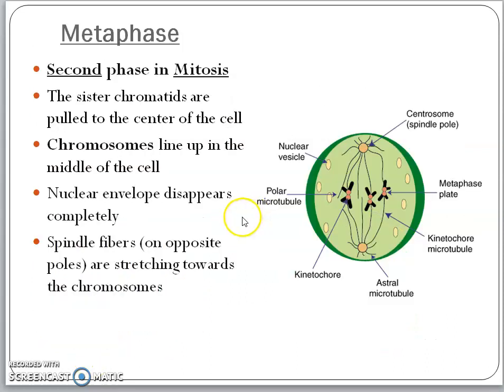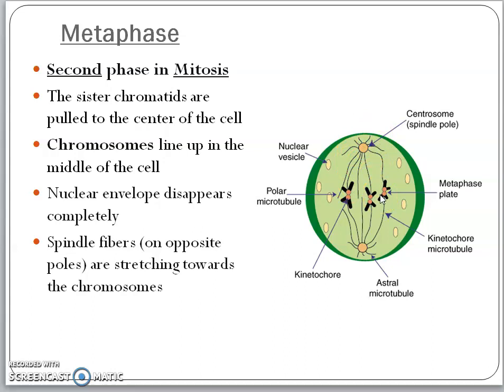The second stage is called metaphase. This is the second stage of mitosis. Here, the spindle apparatus has formed completely, and the X-shaped chromosomes are arranged in the center, in an equatorial plane or in the middle layer. There is complete disappearance of the nuclear envelope. The spindle fibers from both sides start their production from the centrosome. They grow towards the middle, so they will reach the chromosomes.